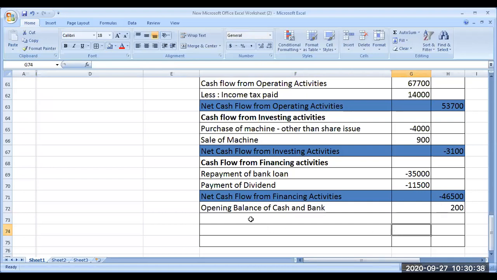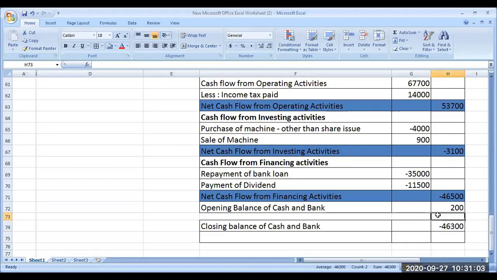Okay. Now the closing balance, 4,300. The closing balance of cash and bank or cash and cash equivalents should be equal to... sorry, it should be from the beginning. One minute, let me take one more line here.